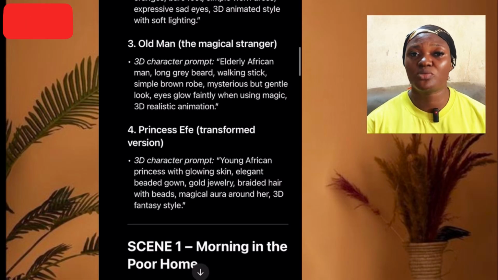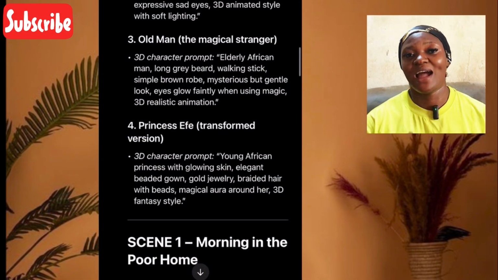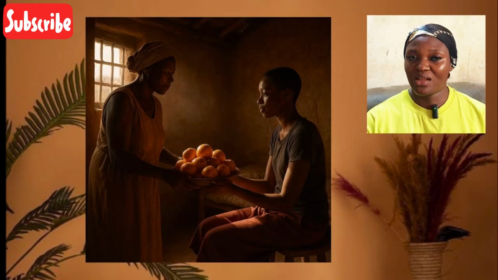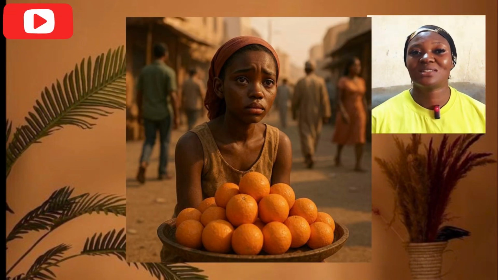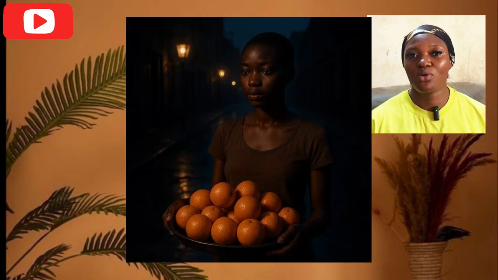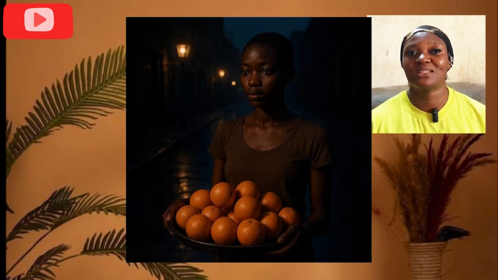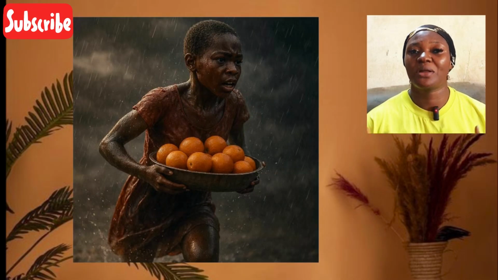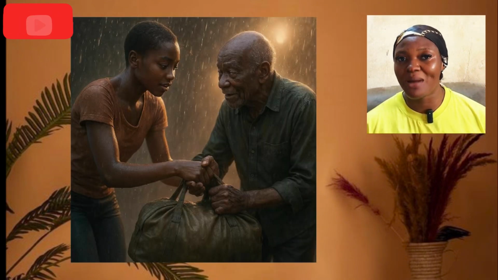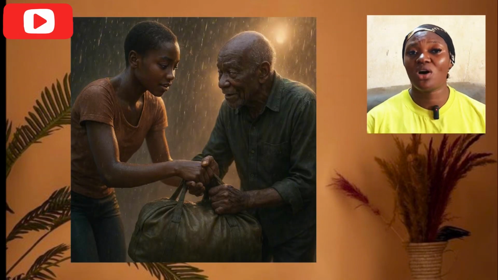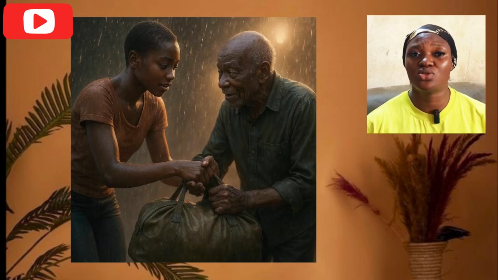The second set is Efe and the mother. Another one is Efe in the market, and another is Efe running back home, carrying the orange when she did not sell it. The fourth one is Efe running back home when it was raining. The fifth one is when she helped the old man and carried the bag. So all these are the images we need to generate.